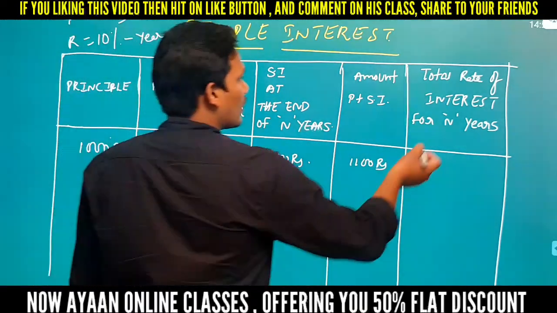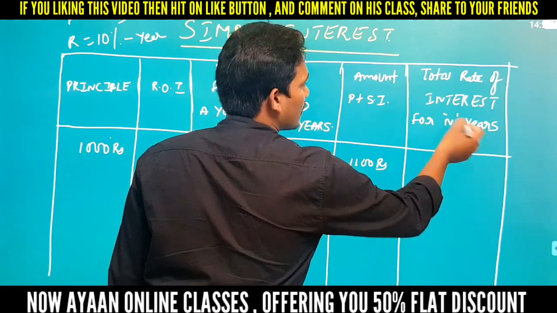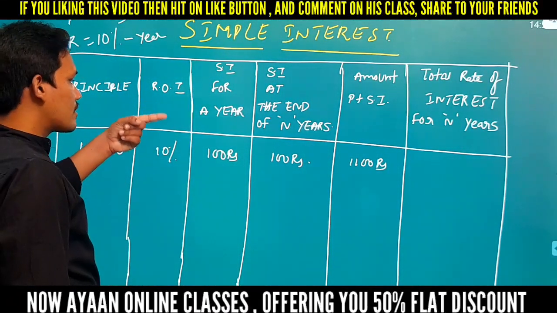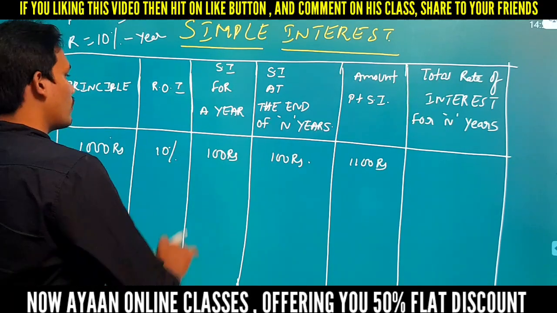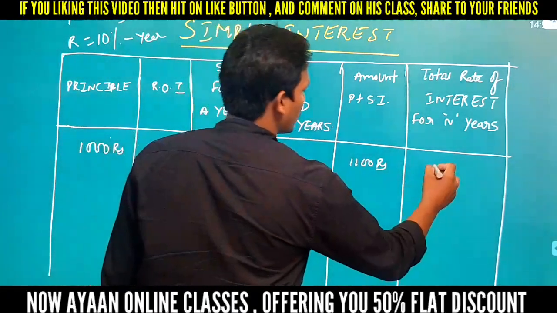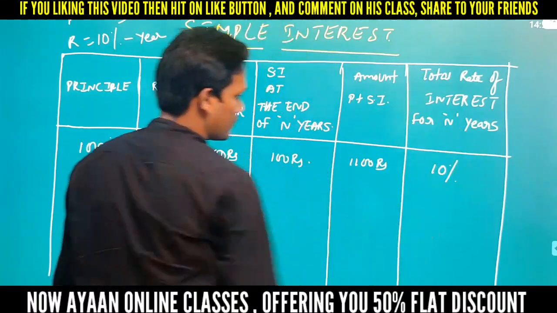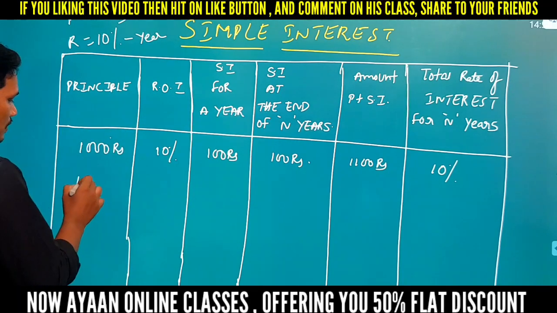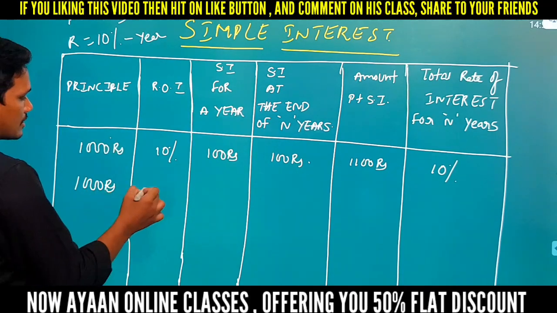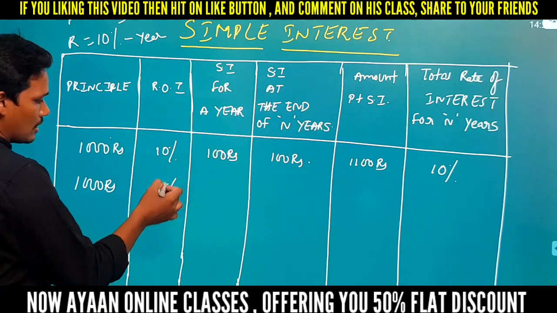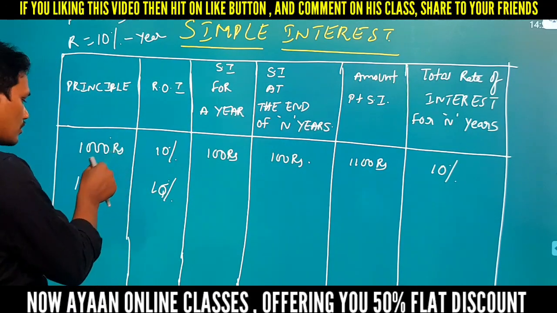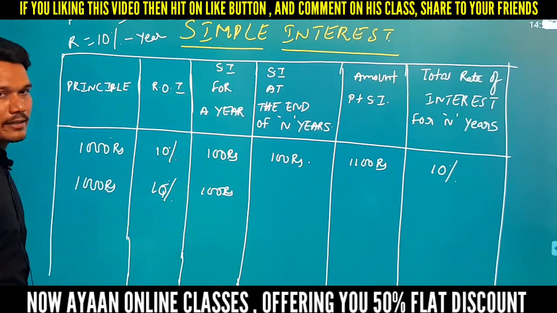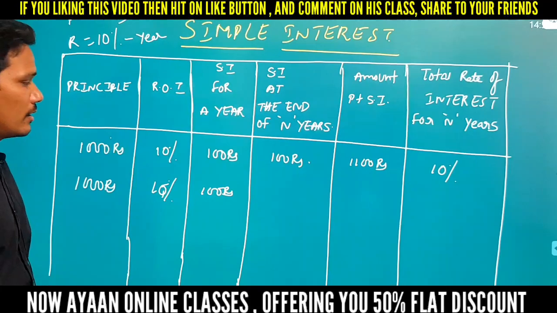Now we are going to discuss the total rate of interest for n years. This is very important. What is the rate of interest here? 10%. Just now we are in the first year, so in 1 year the rate of interest is 10%. Next we go with the second year. In the second year the same principal will be there, that is 1000 rupees, and the same rate of interest, 10%. If you charge this 10% on 1000, again you will get 100 rupees in the second year.